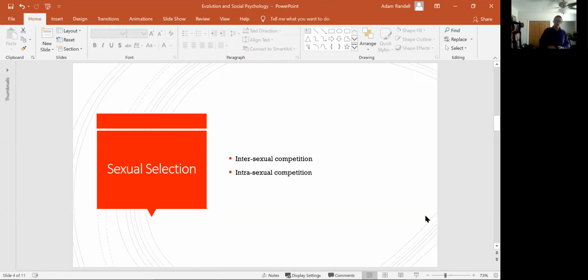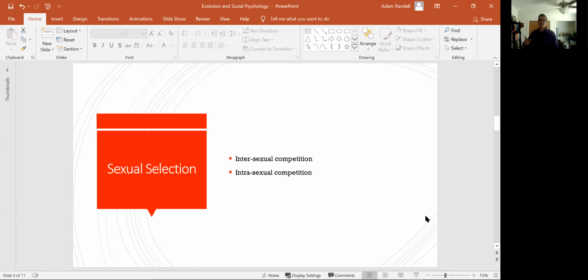All right. So one of the most reliable sex differences around the planet is that women tend to prefer, at least more than men do, access to resources in men. Men tend to not care much about that particular trait in women. And so, again, intrasexual competition: members of the same sex competing with one another in a domain that the opposite sex cares about. All right. So since women care about access to resources, men tend to compete for access to resources.